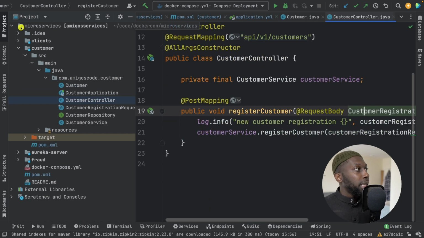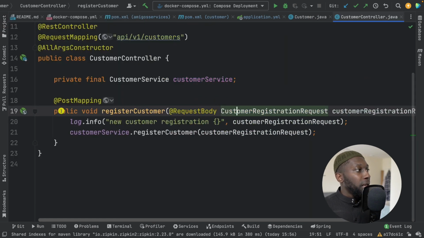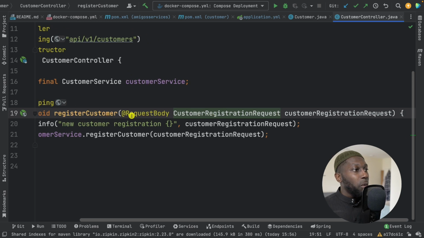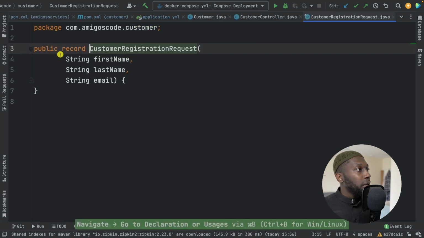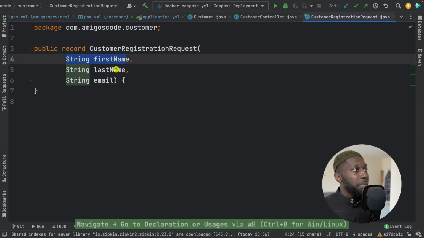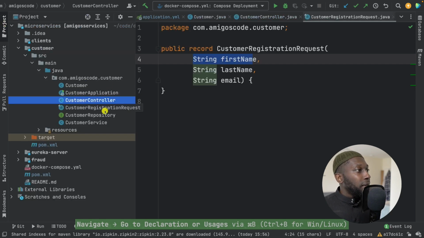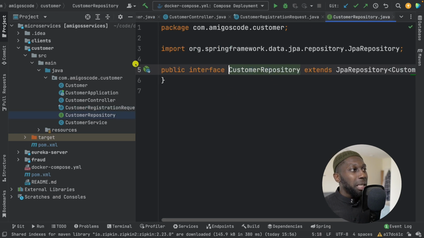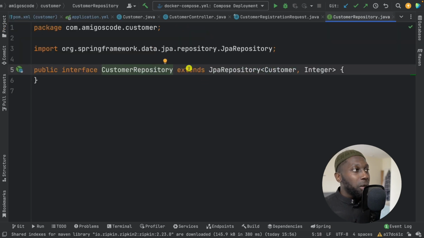So this is basically the endpoint. So API v1 customers, and from the request body we receive the request, which has only first name, last name, email, and this is a record. And then we have the request itself, which I've just showed you. And then we have the interface. So this allows us to basically start executing queries against our database for customer, so the customer entity.